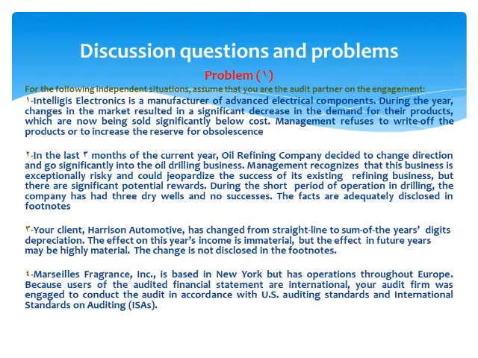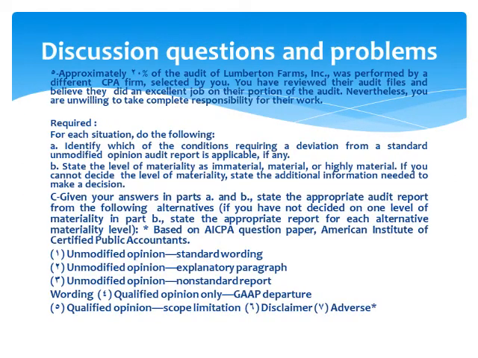Discussion questions and problems. For the following independent situations, assume that you are the audit partner on the engagement. Required for each situation, do the following. Number A, identify which of the conditions require a deviation from the standard and a modified opinion audit report. Number B, state the level of materiality as immaterial, material, or highly material. Number C, give your answer in part B and state the appropriate audit report.